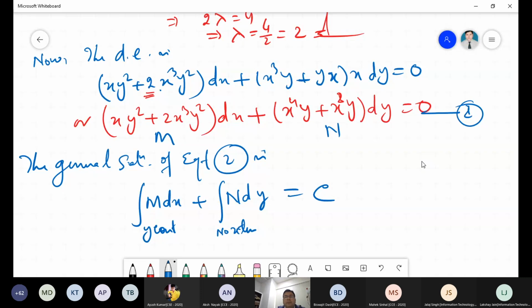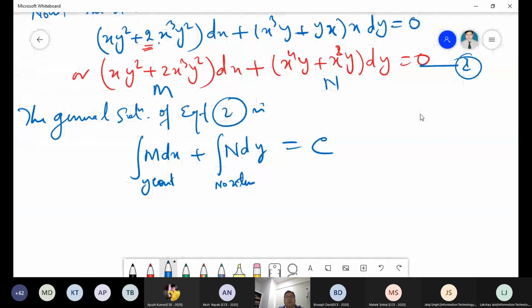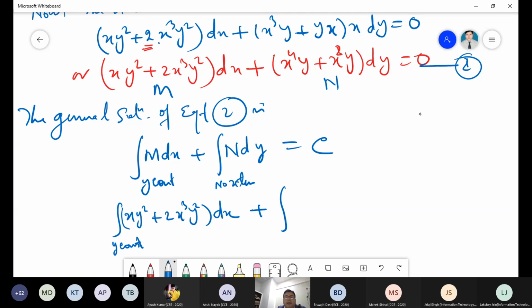Now see, this is very important for everybody. Try to look there. I'm taking the integration of M, which is xy square plus 2x cube y square, dx, keeping y constant, then plus the integration of N. N should be the term which has no x.